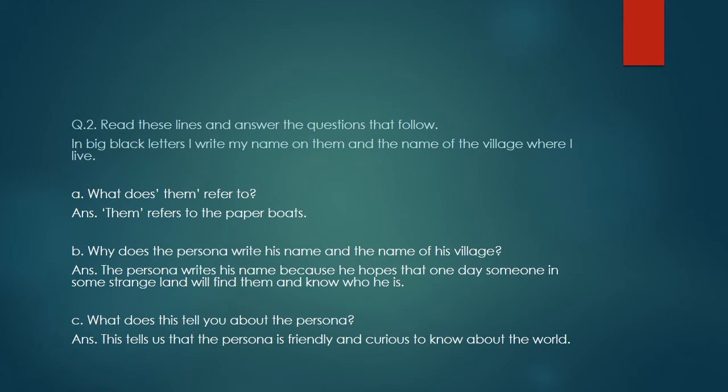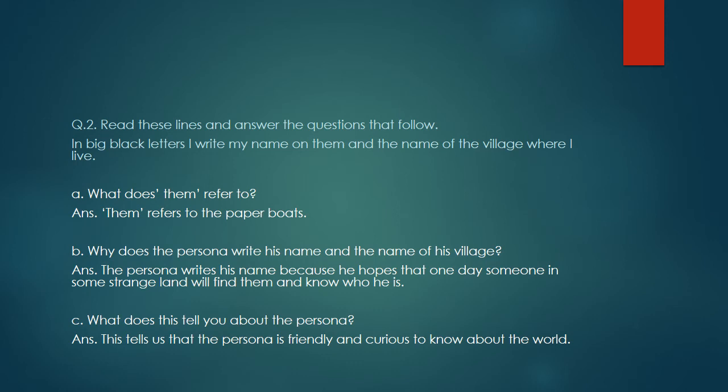Read these lines and answer the questions that follow. In big black letters, I write my name on them and the name of the village where I live. A question is, what does them refer to? Children, them refers to the paper boats.